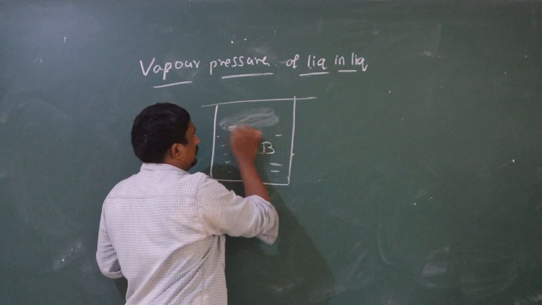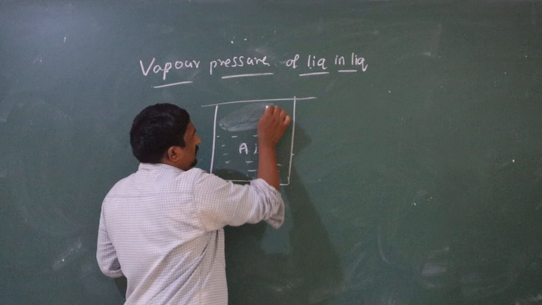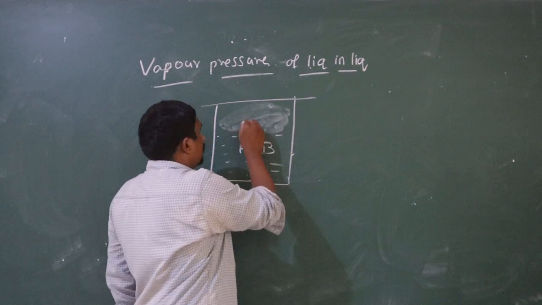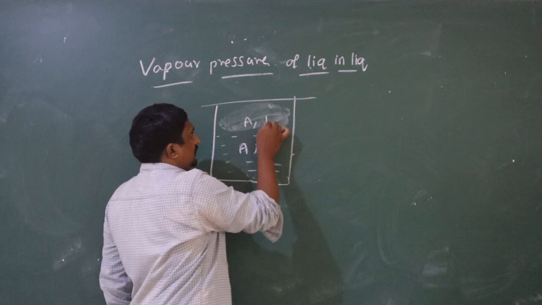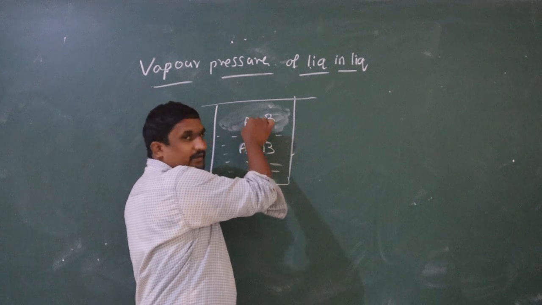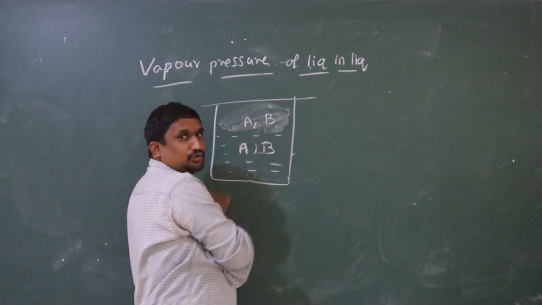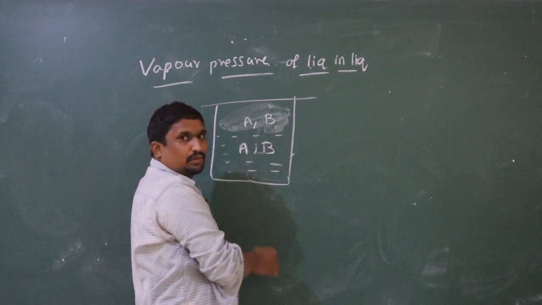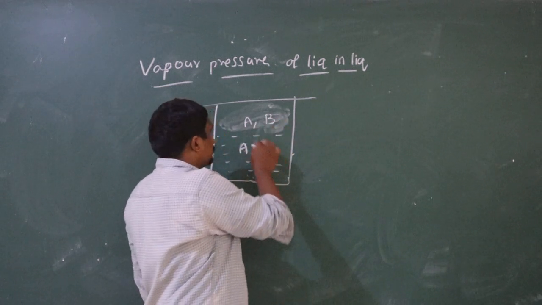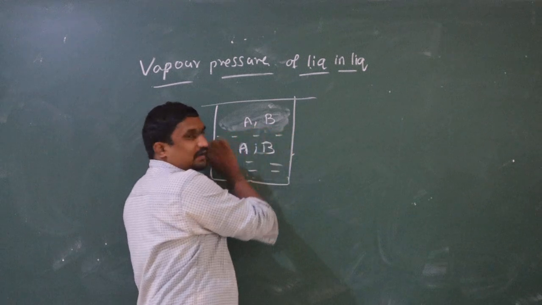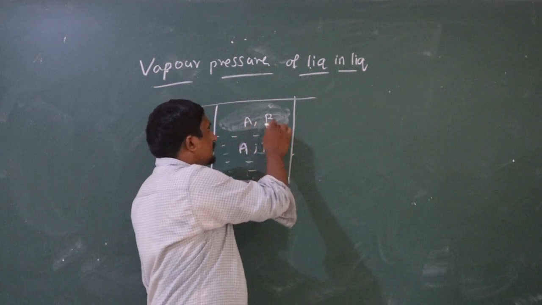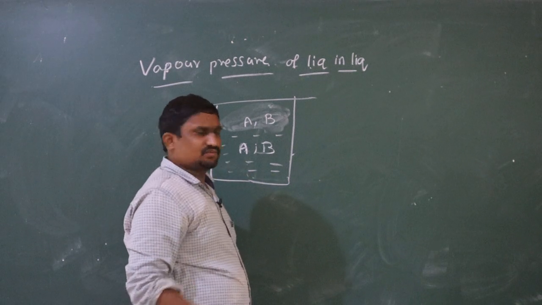Here the vapors formed contain both the components in each. It contains the A component as well as the B component. Since A is volatile in nature, it is converting into vapor state. B is also volatile in nature, it is also getting converted into vapor state. Since both are volatile components, we have both the components in this vapor.